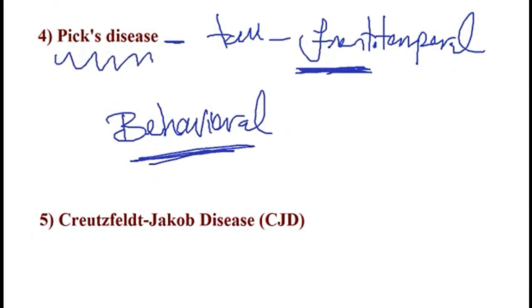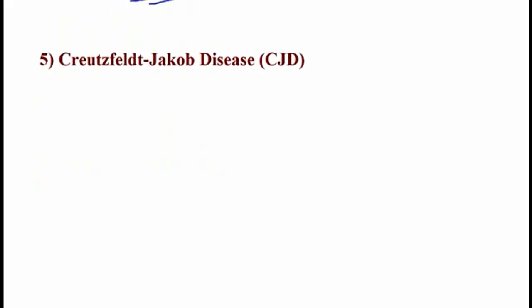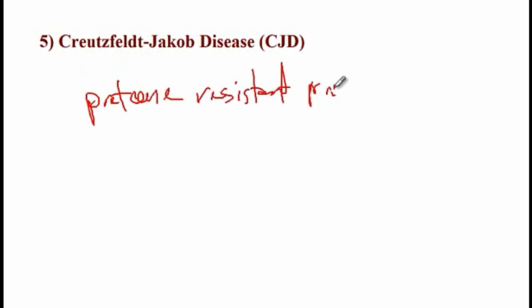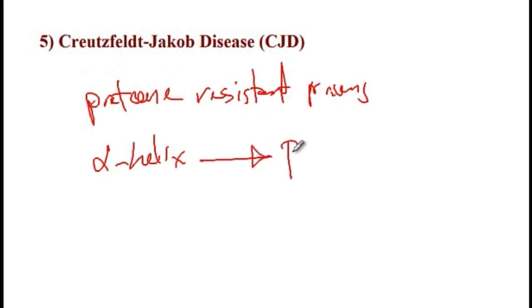And then the final condition is CJD, also known as spongiform encephalopathy. These patients develop this disorder due to the presence of protease resistant prions. So these are proteins that have an alpha helix structure, and due to mutations they would develop into the beta sheet configuration.